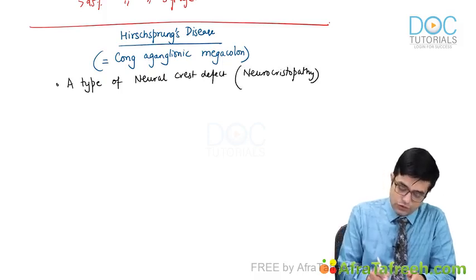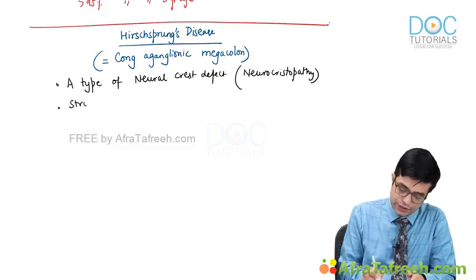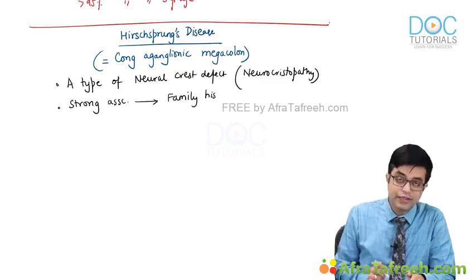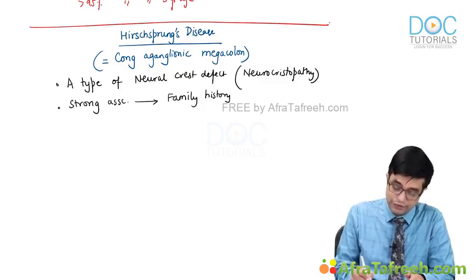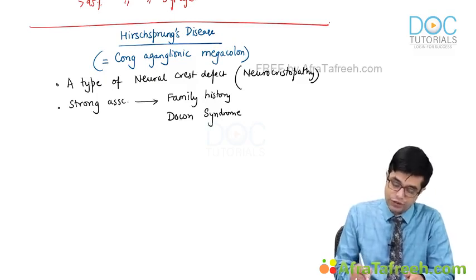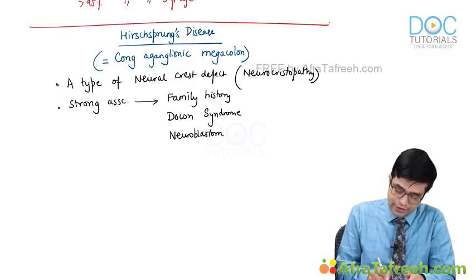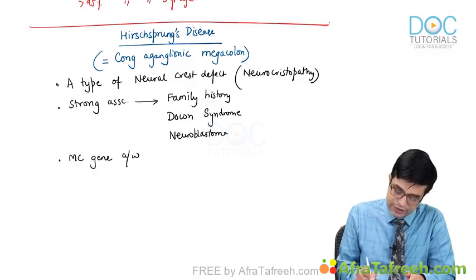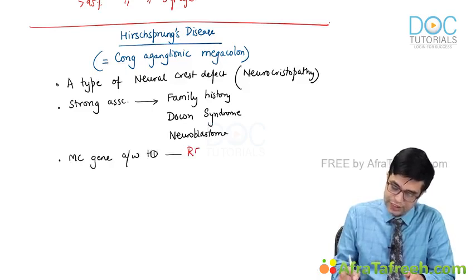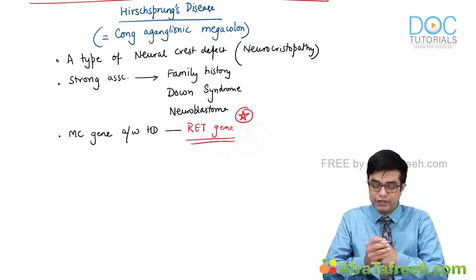What are the strong associations of Hirschsprung's disease? Hirschsprung's disease sometimes shows a positive family history. It tends to run in the family. Secondly, there is an increased association with Down syndrome. Third, Hirschsprung's disease has a strong association with neuroblastoma. And the most common gene associated with Hirschsprung's disease is the RET gene. It is a proto-oncogene. Potential MCQ. RET gene is the most common gene associated with Hirschsprung's disease.